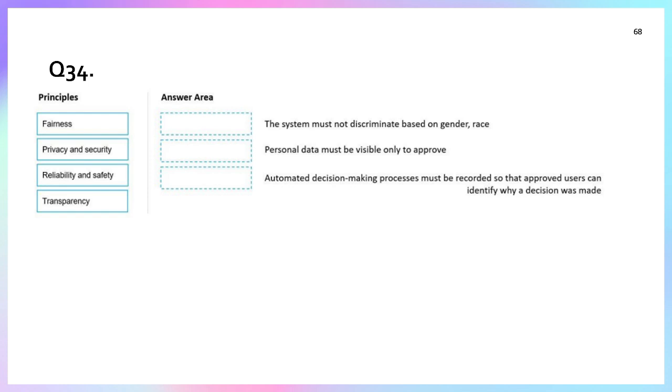Personal data must be visible only to approved users. This is privacy and security. Automated decision-making processes must be recorded so that approved users can identify why a decision was made. This is part of transparency. So the first statement, about gender and race, is fairness. The second one is privacy and security, and the third one is transparency.